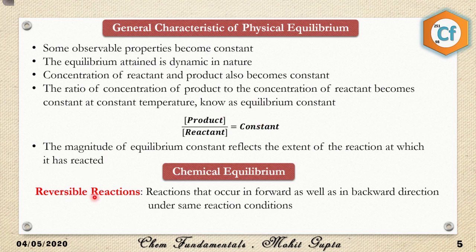So what are reversible reactions? Reactions that occur in the forward as well as the backward direction are considered reversible reactions. If A and B are converted into products, the products have to be converted back into the reactants. This type of reaction is considered a reversible reaction, and we use an equilibrium arrow for this kind of reaction. I have shown an example. A and B are reacting with each other to produce C and D, and C and D are also reacting with each other to produce A and B again. So we use this kind of arrow for reversible reactions.